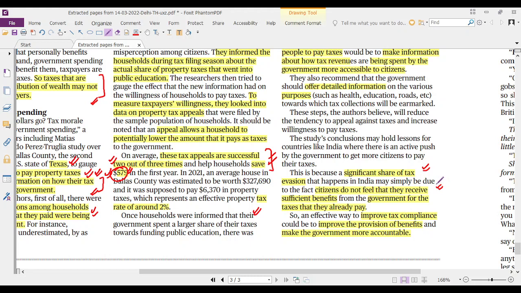The government should be made accountable so that people feel that they are getting benefited, and the government should spend on all those necessities of the people where they feel that the taxes they are paying are worth it. Government should actively give information to the people on various heads: health, education, roads, research. It should give a detailed allocation and details about how the taxes people are paying are impacting society and who the beneficiaries are. In such a time, people would be willing to pay the taxes.